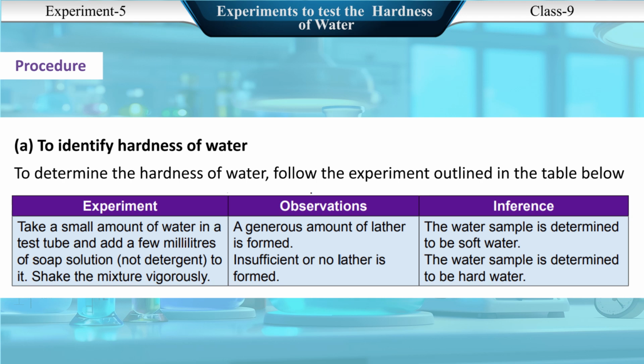Experiment. Observations. Inference. Take a small amount of water in a test tube and add a few milliliters of soap solution, not detergent, to it. Shake the mixture vigorously. A generous amount of lather is formed. Insufficient or no lather is formed. The water sample is determined to be soft water. The water sample is determined to be hard water.